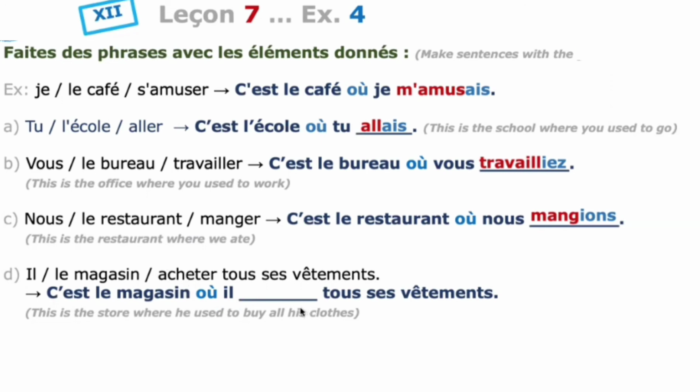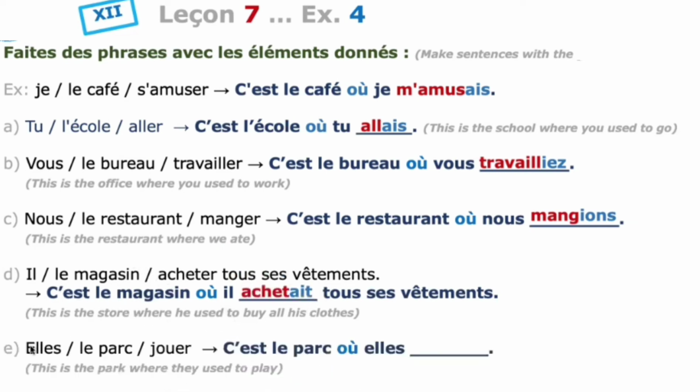You have to conjugate it in the imperfect tense. The nous form of acheter is achetons, and remove ons, you are getting the stem achet, and according to the subject il, the imperfect ending is ait.